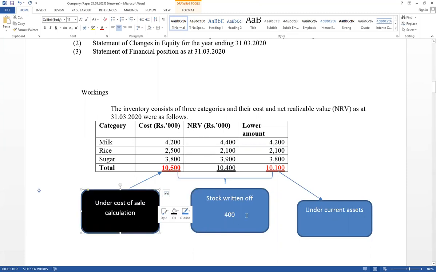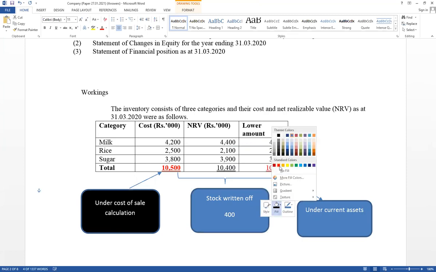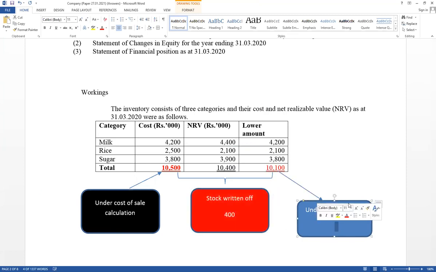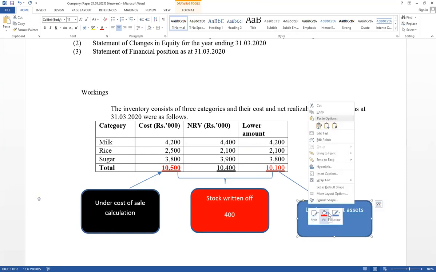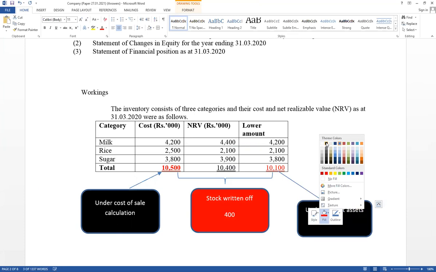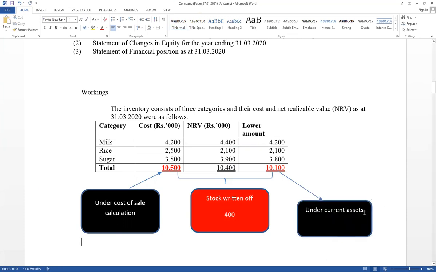Think about under cost of sales calculation, as well as under other expense as a stock written off, as well as under current assets. Under current assets, think about how much should be included. Under current assets, low value equals 10,100. There are 3 marks available. Think how to calculate low value. Item by item basis as well as group basis should be applied.